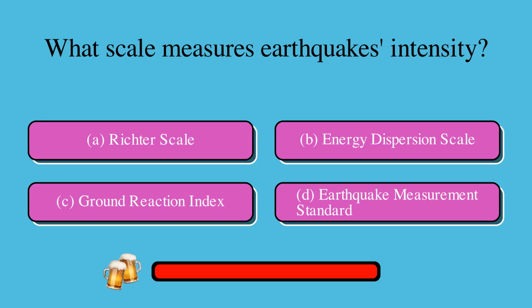What scale measures earthquake's intensity? Is it A, Richter scale, B, energy dispersion scale, C, ground reaction index, or D, earthquake measurement standard? The correct answer is A, Richter scale.